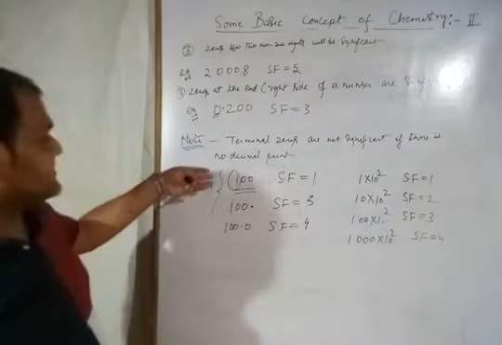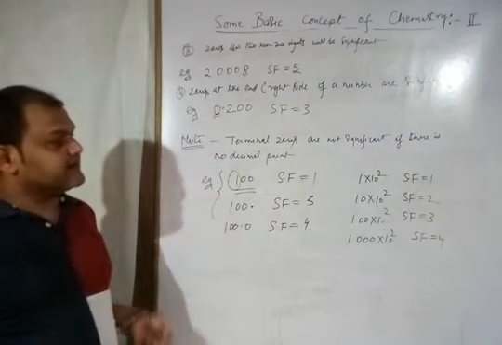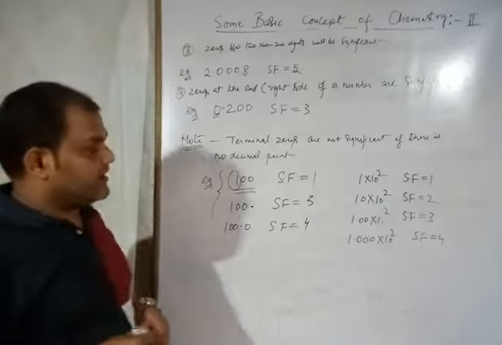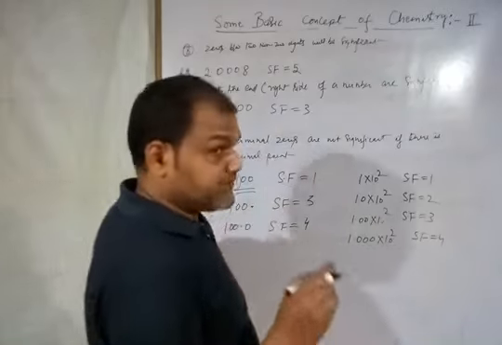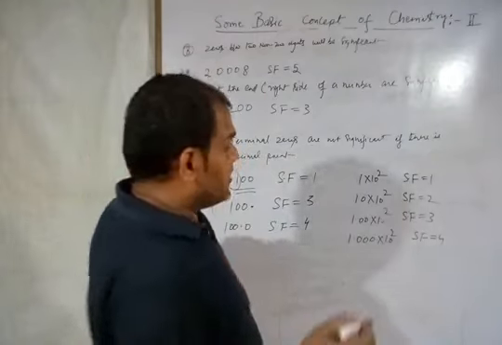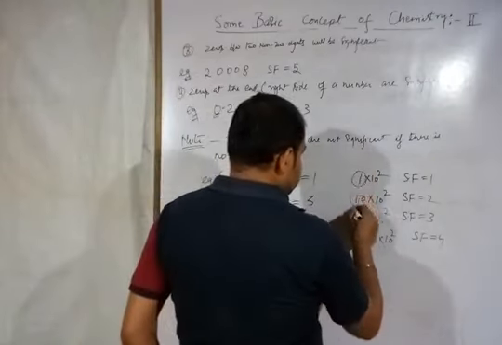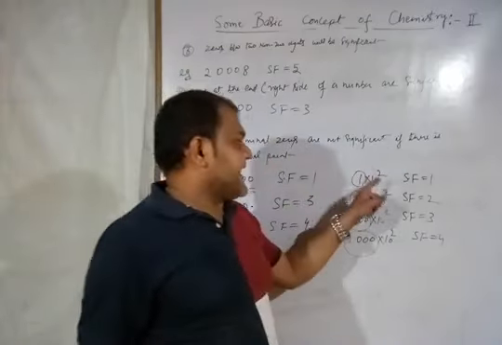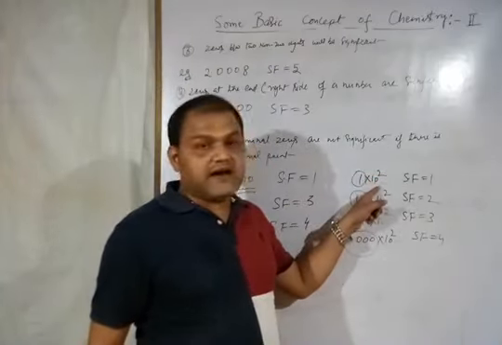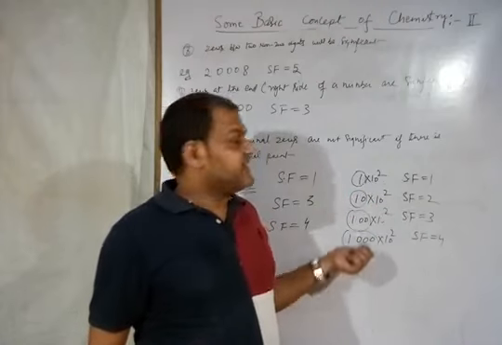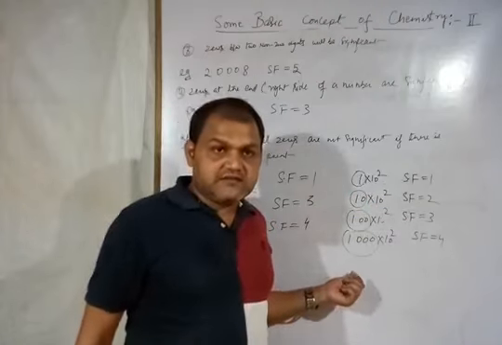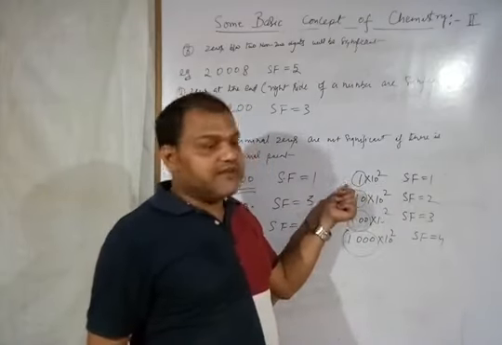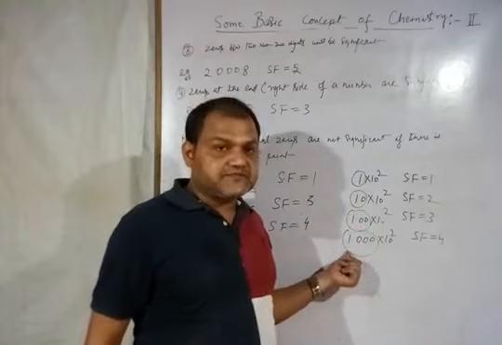So in this confusion, it is better that we write the value in scientific notation, where we will find the significant figures only on the basis of these numbers. There is no role of this exponent or this power in the calculation of significant figures in scientific notation. Alright, we will only find the SF, or you can say significant figures, on the basis of these numbers or digits. Got it?